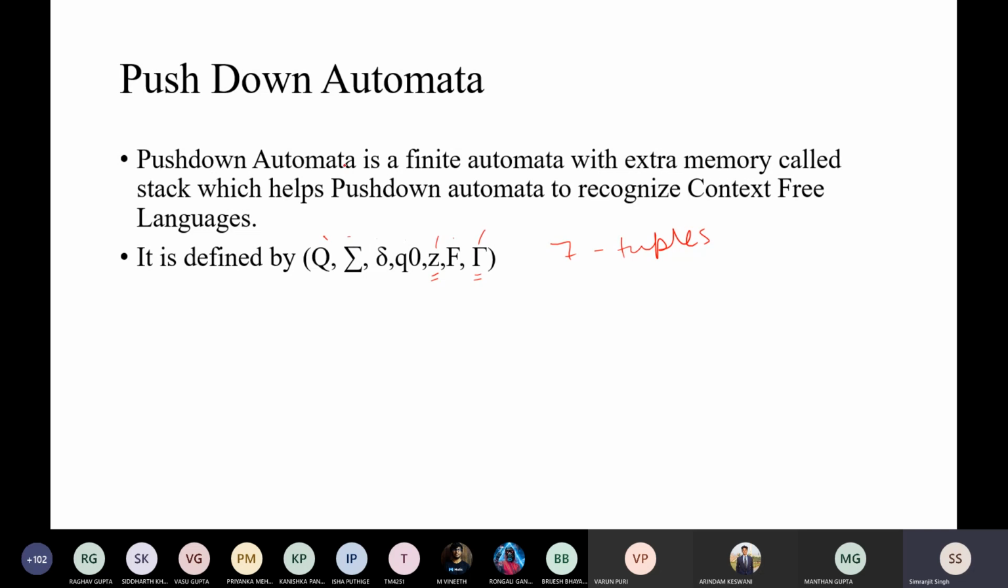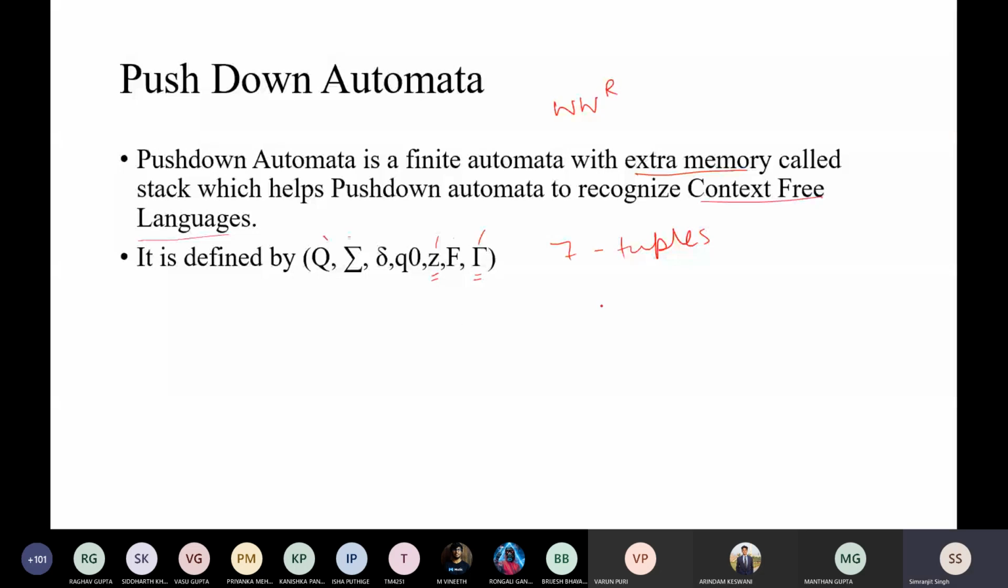Everything is same. Now pushdown automata is a finite automata with extra memory called a stack. So extra memory is in the form of a stack, which helps the pushdown automata to recognize context-free languages that require a particular kind of memory. If you remember, WWR is one of the context-free languages that we have to keep in mind.